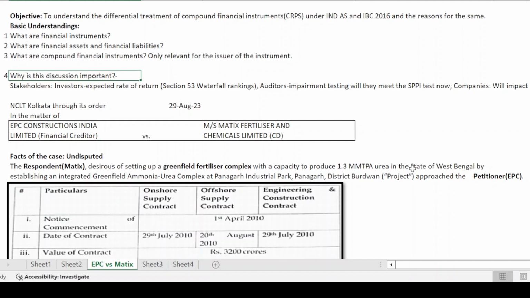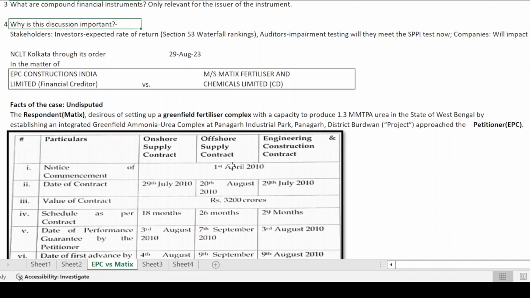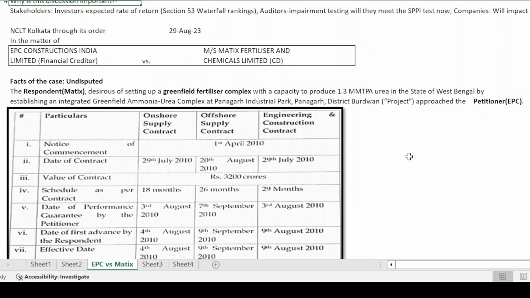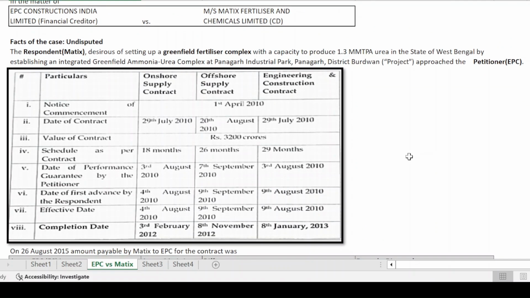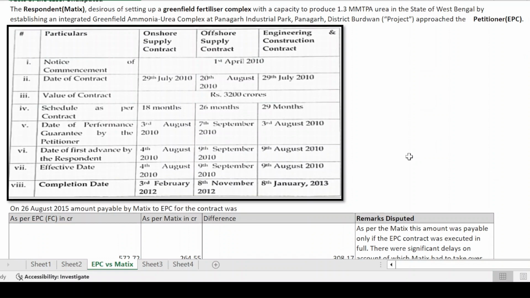So what is the discussion that we are having today? There is a judgment dated 26th August 23 in the matter of EPC Constructions India Limited and Messrs. Matix Fertilizers and Chemicals Limited, where EPC filed an application under section 7 of the IBC as a financial creditor. From now on, I will refer to EPC as the petitioner, and for Matix, I'll use the word respondent. We'll understand the basic facts of the case, and then we look at the arguments that have been made by both the parties.